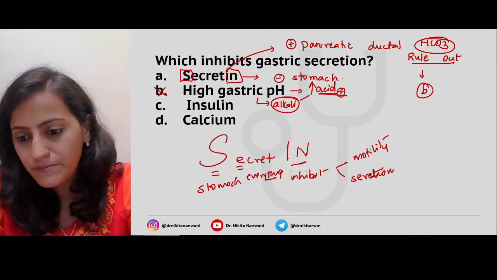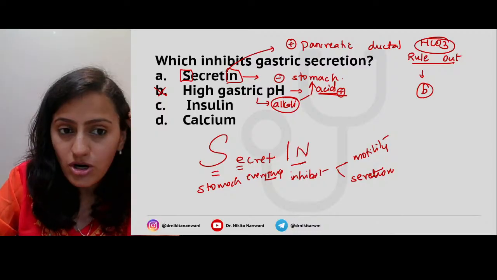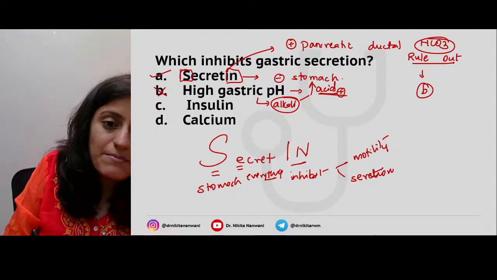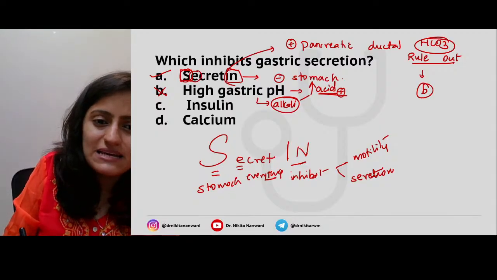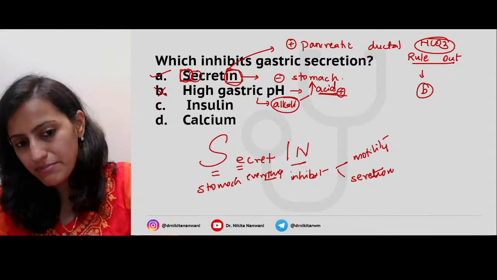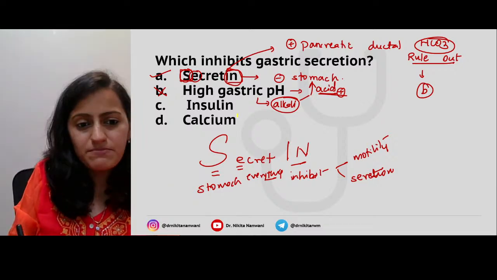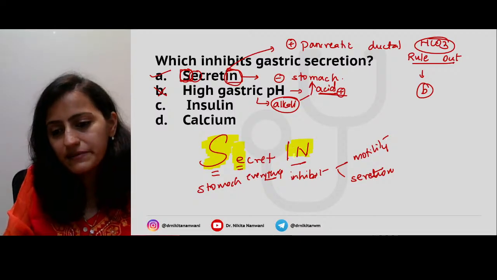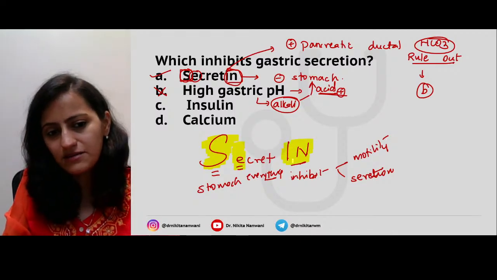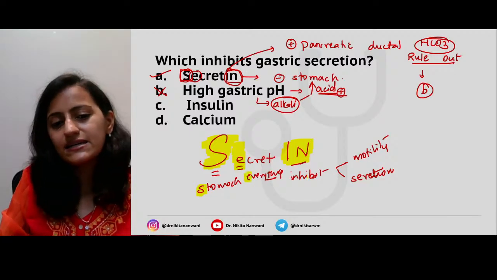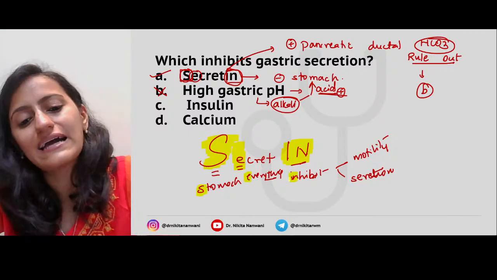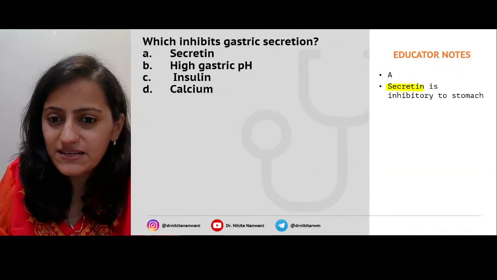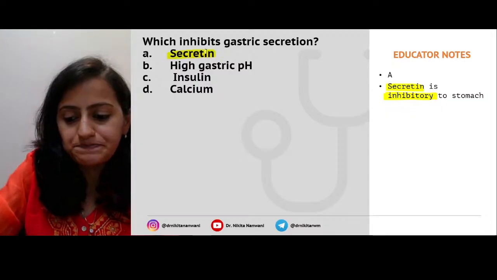Okay, so which inhibits the gastric secretion? Gastrin stimulates all. So remember that it is secretin, which is inhibitory in the stomach, everything. That is what will help you to remember. So what is the trick to remember? That secretin is stomach, everything inhibited. SEIN: motility also and the secretion also. So remember the answer is secretin, which is inhibitory to the stomach.